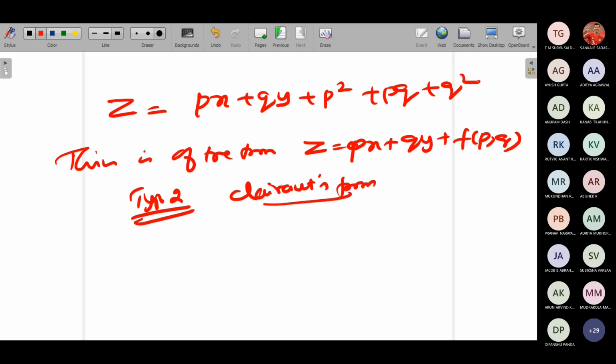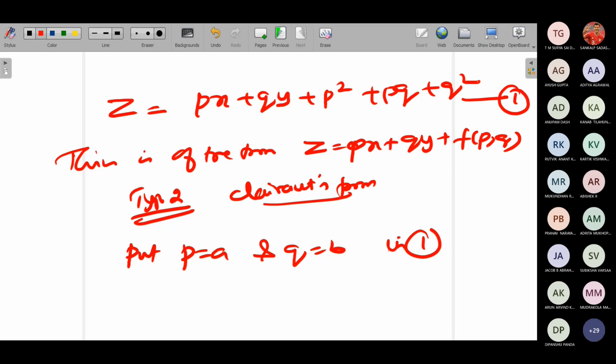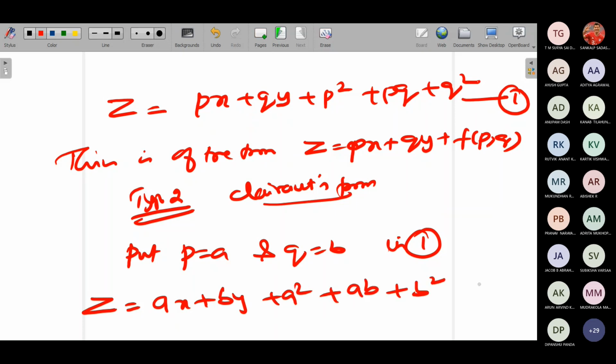I'm writing all this only for your reference. So whenever you have Clairaut's form, put p is equal to a and q is equal to b. Take this as equation number 1. In 1, what will happen? z will be equal to ax plus by plus a square plus ab plus b square. This is your complete integral.